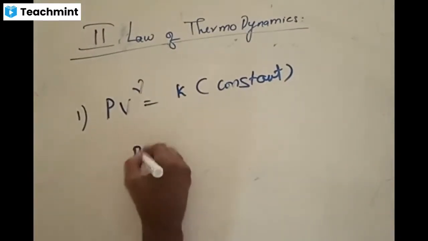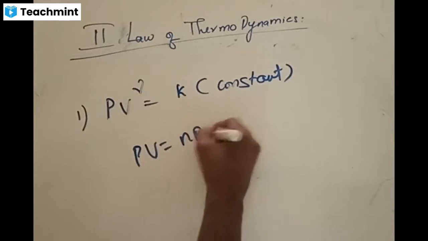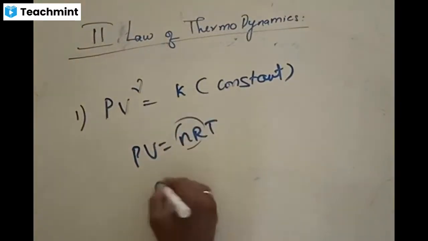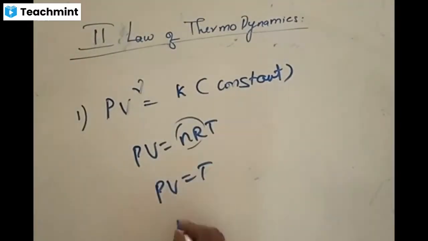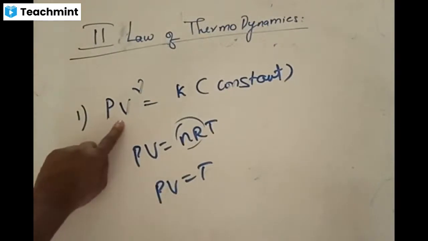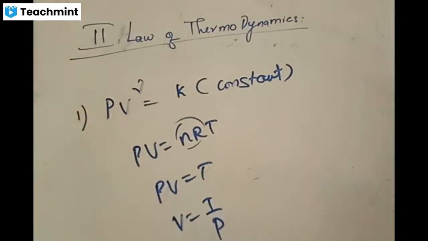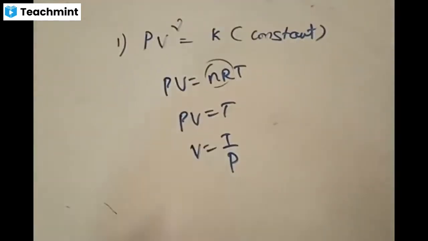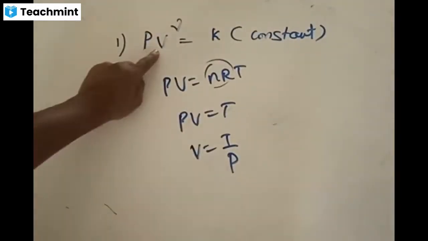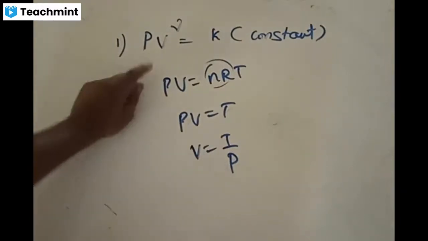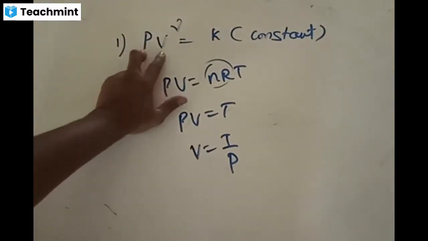Since PV is equal to nRT, and nR is constant, you can ignore that. PV is proportional to T, so V is equal to T by P. Now I can replace V by T by P, since I want the relationship between only pressure and temperature.